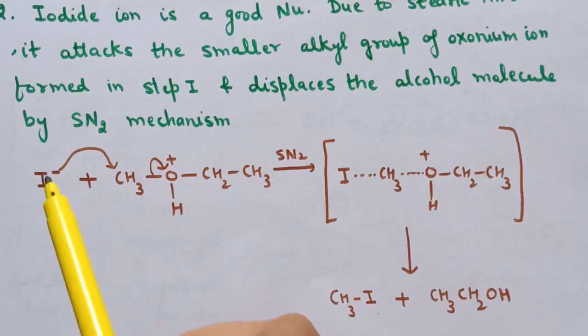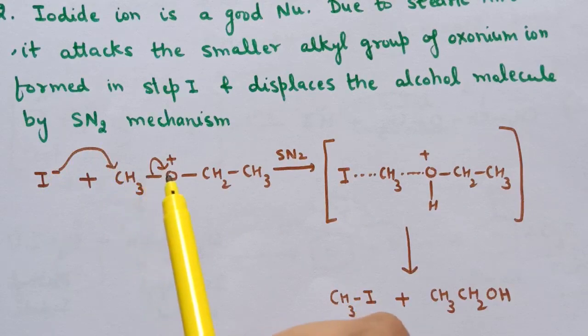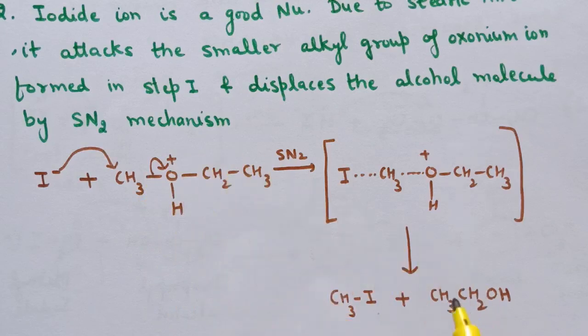So here this I negative attacks this carbon atom because this group is smaller, and from here this carbon-oxygen bond is broken and this alcohol is formed, and this takes place through SN2 mechanism, that is the nucleophile attacks from the back side and the transition state is formed, and here we are getting methyl iodide plus ethanol.